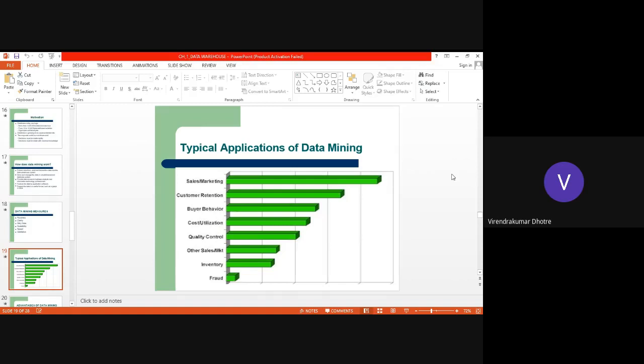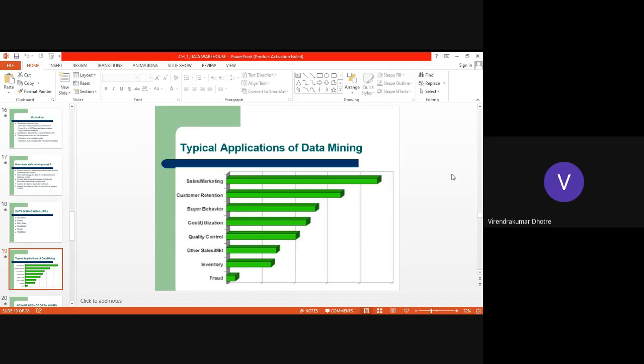So we need to identify whether they want balance. Sometimes they want good things at low cost. Sometimes they are ready to pay you more for premium things, quality products. Yes. So we need to identify buyer behavior, so we can use data mining.